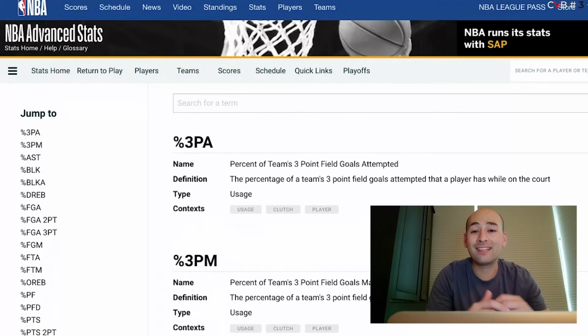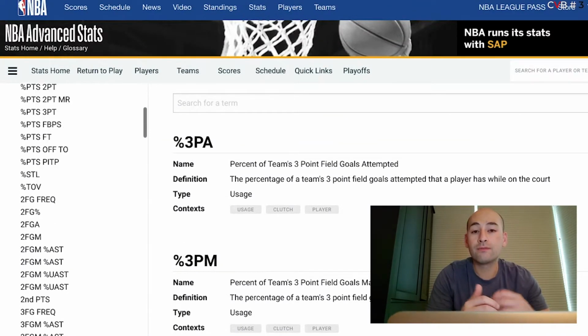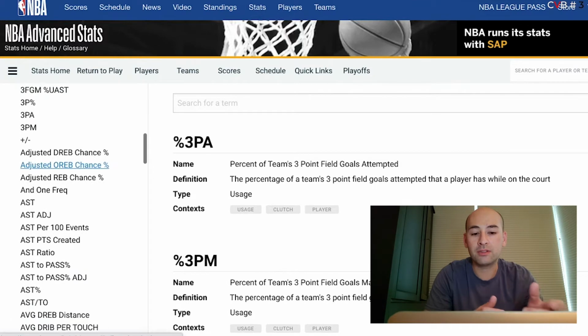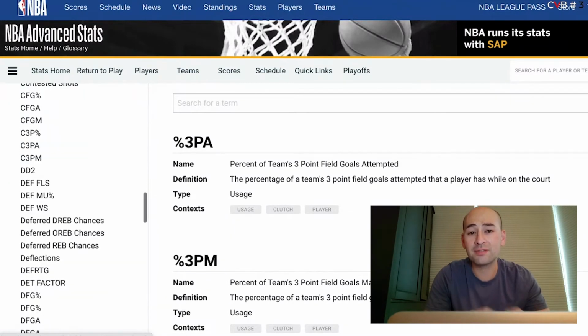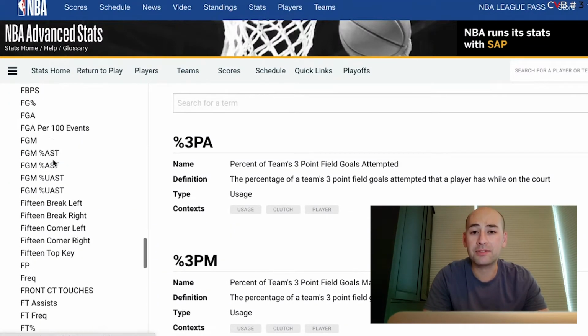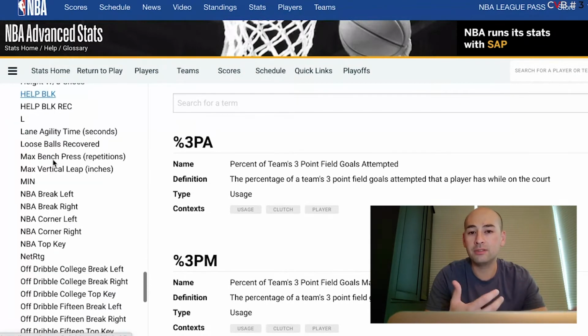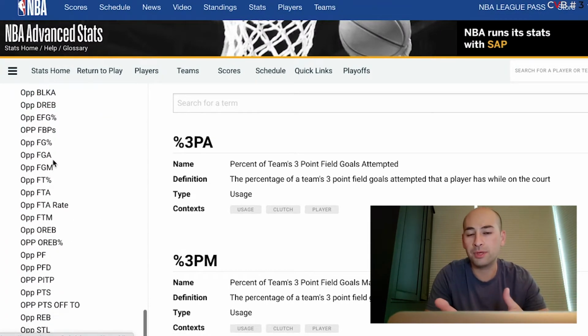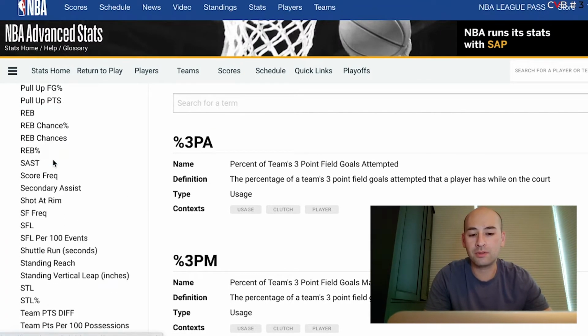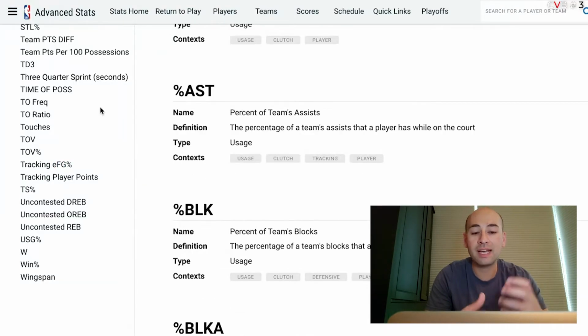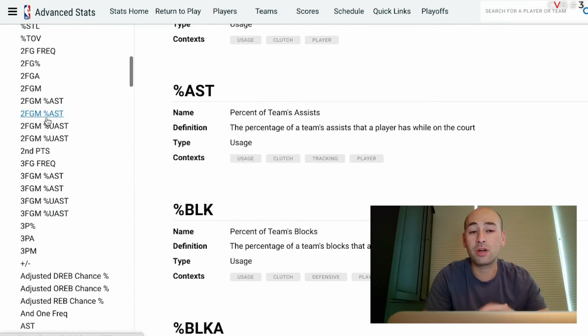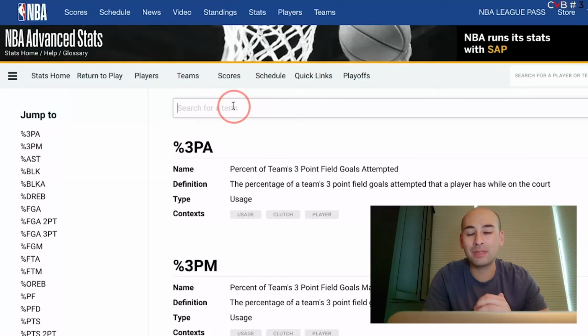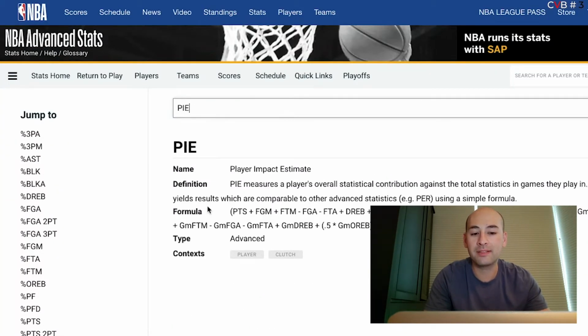If we take a look at the advanced stats on NBA.com, on the left, as you scroll down here, there's tons of stats that the NBA measures and keeps track of, other than just the traditional ones, so the rebounds, points, assists, etc. So if you take a look here, you can find various things, and that's where I stumbled across the PIE, the player impact estimate. So I'm going to go ahead and type it in here.